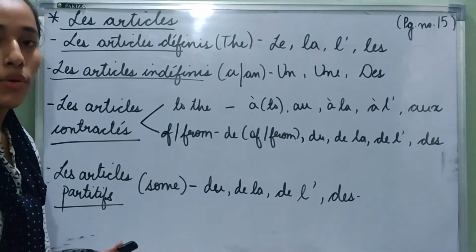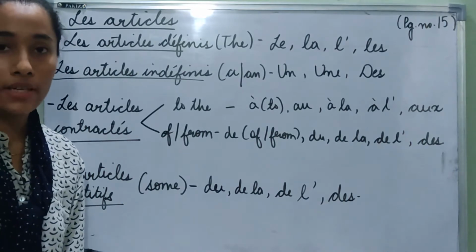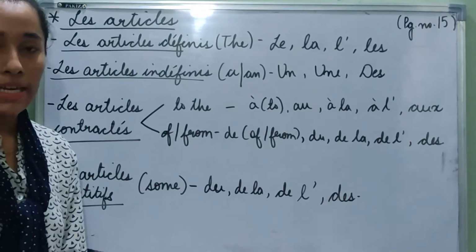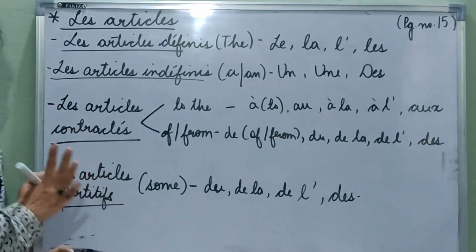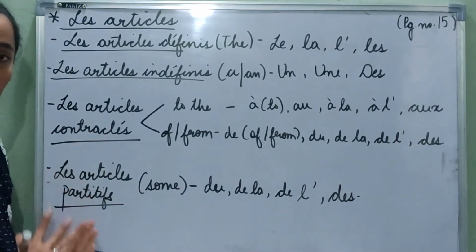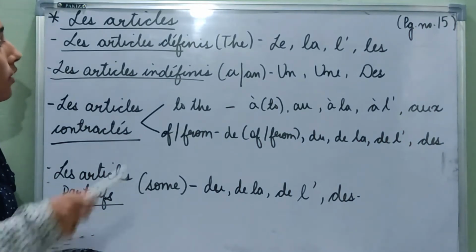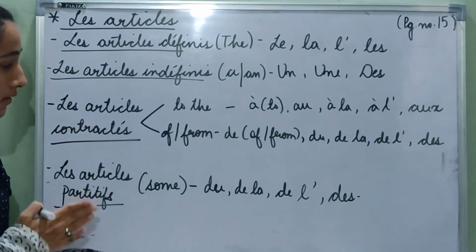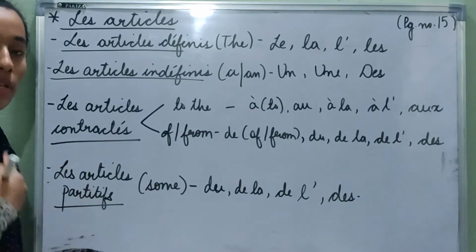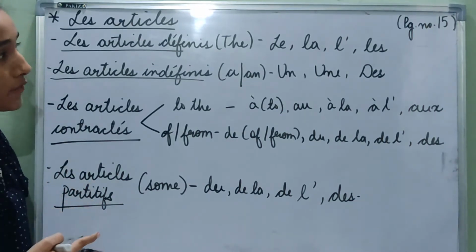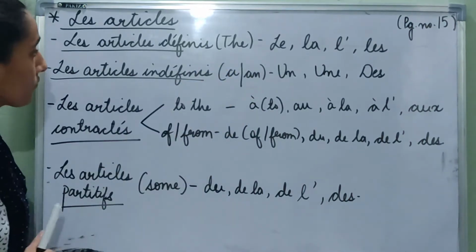Bonjour. Today we are going to revise some topics that we have done already in class 7th. So let's have a quick recap of what we have done. First topic is les articles. We are going to discuss all the articles that we have learned in class 7th. You have to copy this table in your notebooks, and you have to write the examples that I will be giving you. If you want to open your books, you can open your books on page number 15.